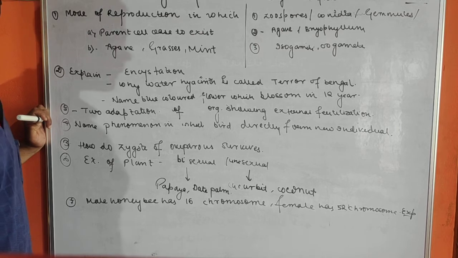What kind of sexual organism is earthworm? So earthworm is basically monoecious and cockroach is dioecious.